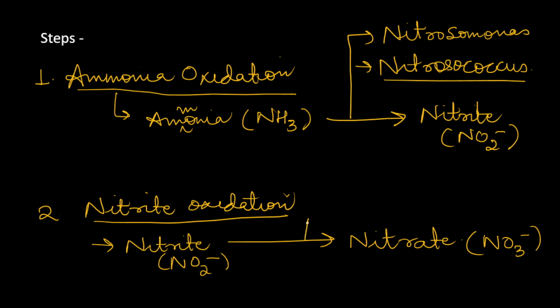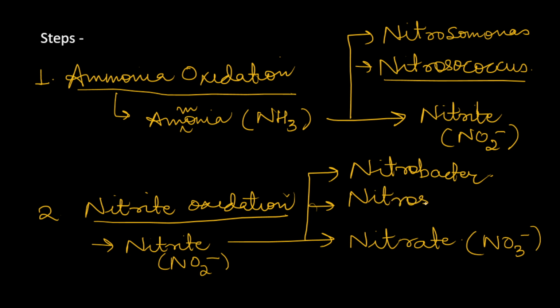And in nitrite oxidation, the two common microorganisms involved are Nitrobacter or Nitrospira. So these are the microorganisms involved in each process. So I hope you understand the two steps and the microorganisms involved. So this was the first part of the question.